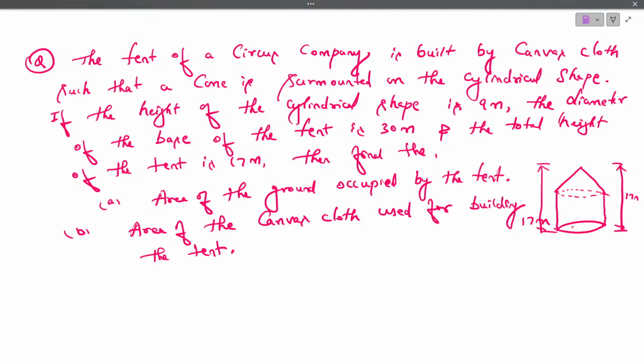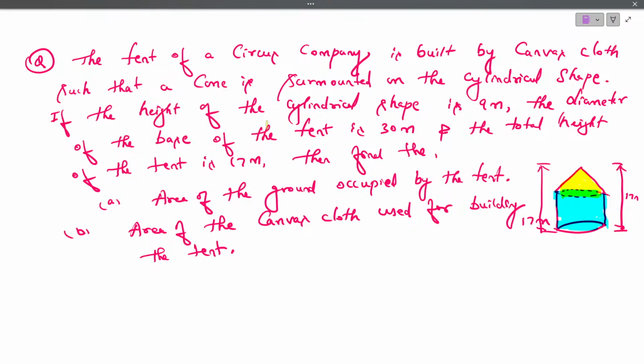Yeah, what is the question? The tent of a circus company is built by canvas. So this is a tent which is made by a circus company. That is a canvas cloth they have used. It is surmounted by a cylindrical shape. We have a cylinder. It is surmounted with the cone. So we have a cone here. Okay? This is a cone, on the cone there is a cylinder, meaning there is a cylinder, and on the cylinder there is a cone. Now they have given some data.